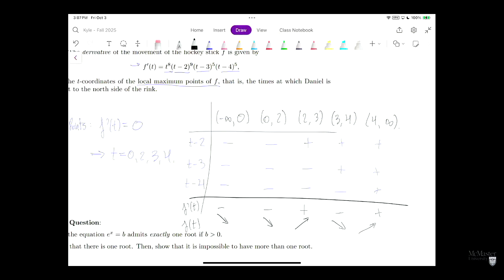3. Are we sure? We didn't seem so sure. What point is a local maximum of f? 3. There we go. Am I asking too many questions? This is good. We want to stay engaged. So this is a local maximum. We also have local minimums at x is equal to 2 and x is equal to 4.